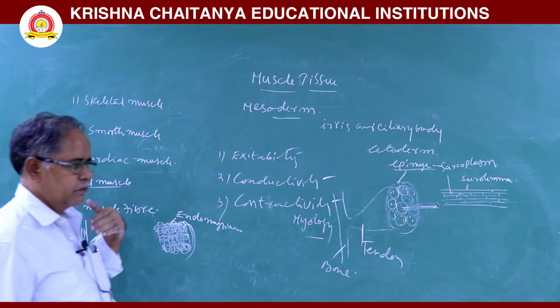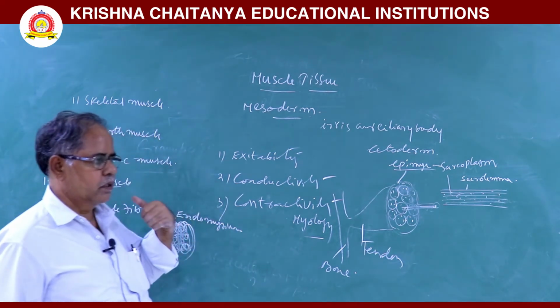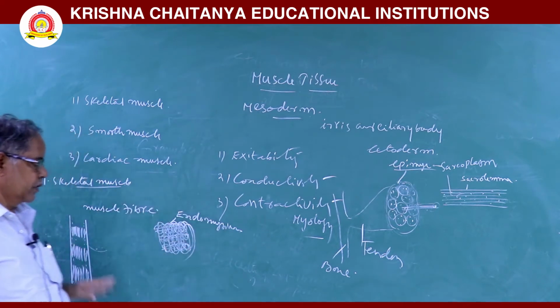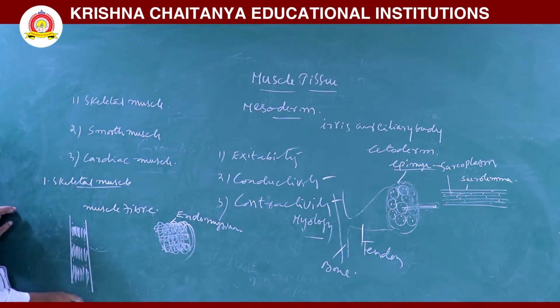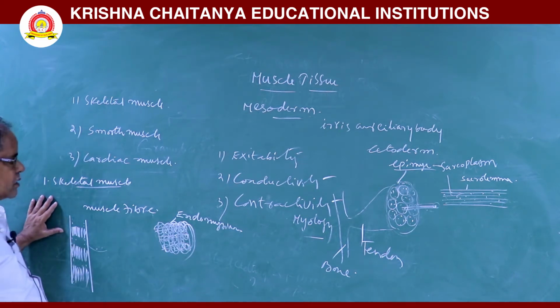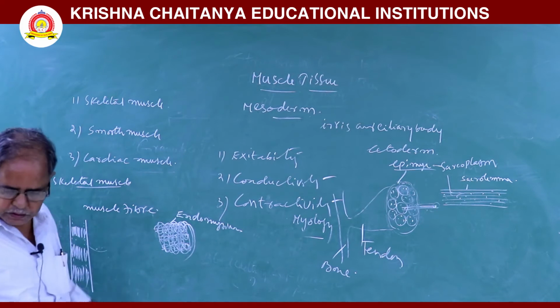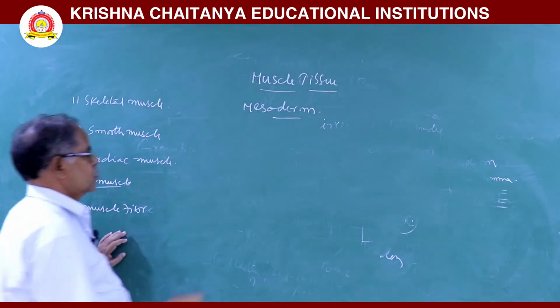They contract very quickly and also they undergo fatigue very quickly. This is about skeletal muscle. Next, smooth muscles.